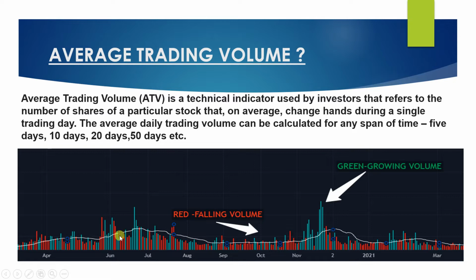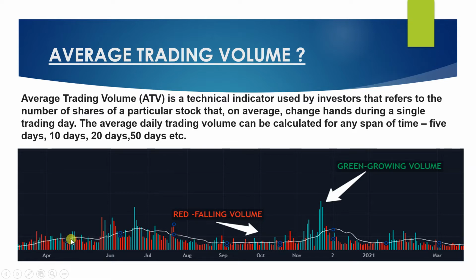So if this line is getting drawn, for example, it's a 20 days moving average volume. So it will calculate the last 20 days volumes, and it calculates its mean. So this is the mean of that particular period of time, whether it is 5 days, 10 days. You need to decide. It is available on trading. I will show you how you can plot this line.